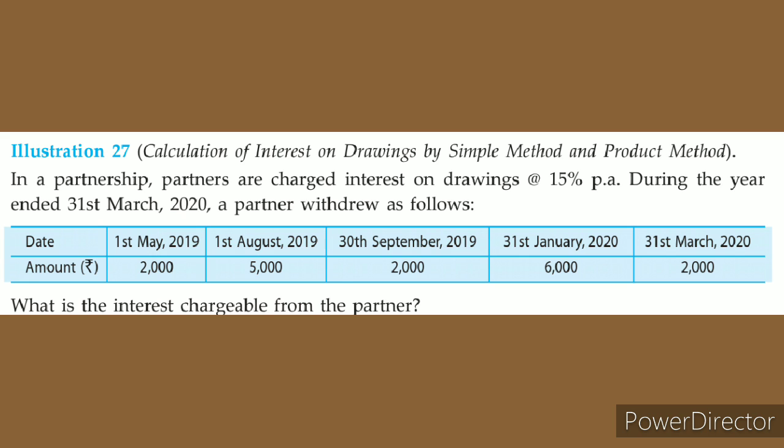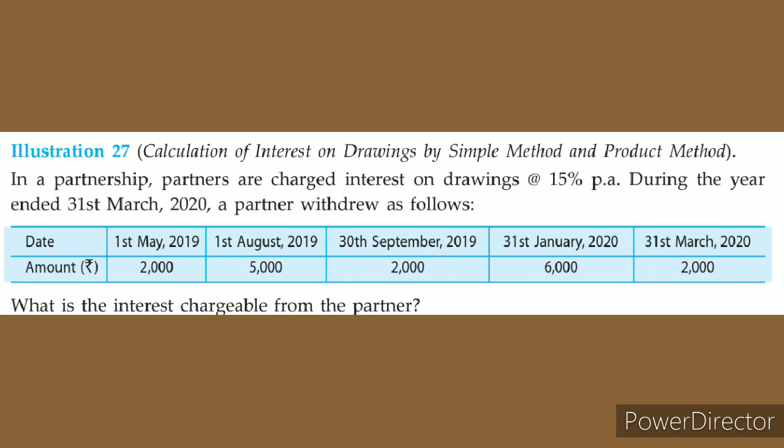So 11 months, and 2000 into how many percentages, 15 percent as per partnership deed. So 2000 into 15 by 100 into 11 by 12, that answer is 275. He has to pay interest on drawings of 275 rupees for that drawing alone.